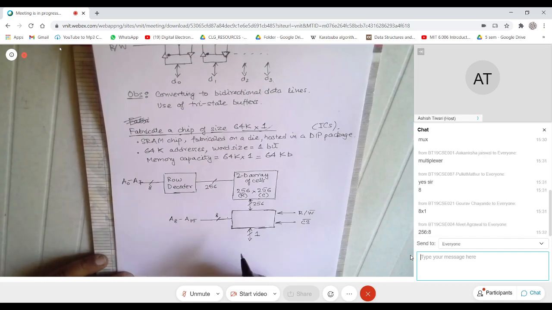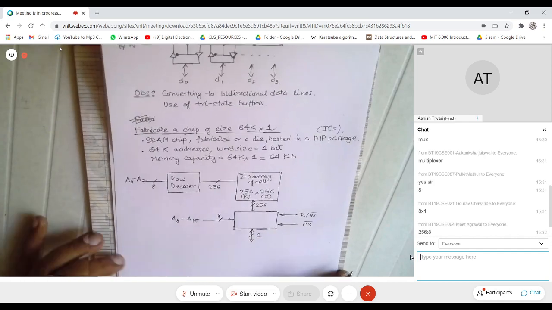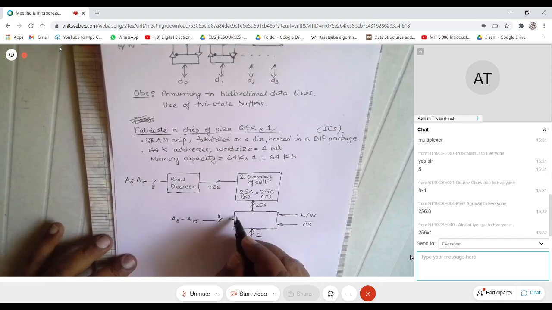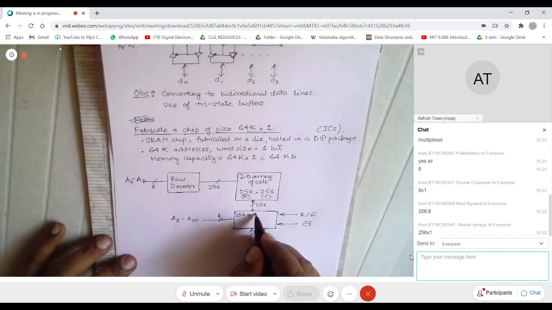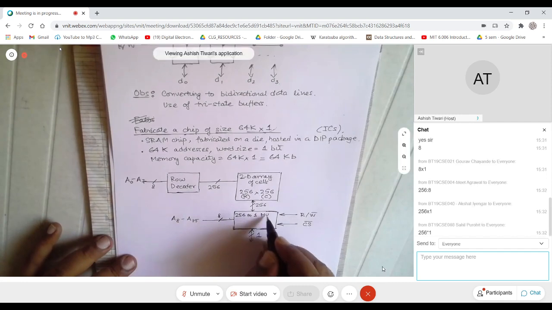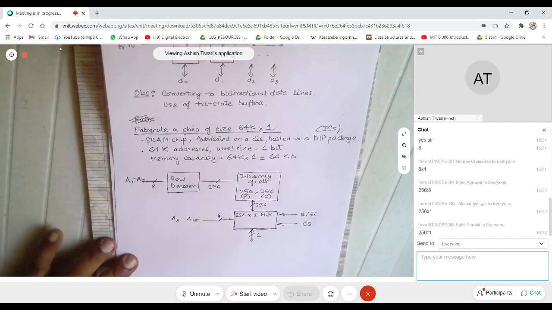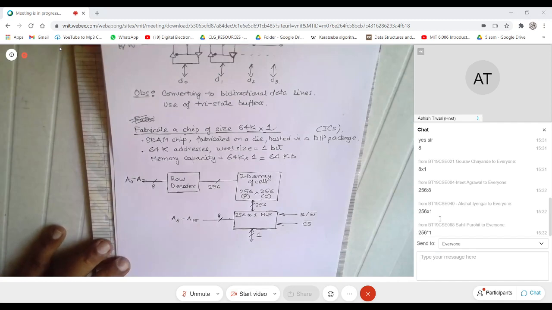I don't know whether you know or not, but it will be called a 256 to 1 mux. Yeah, or 256 cross 1. Very good. So Meet and Akshat and Sahil, very good. You call it a 256 to 1 mux.